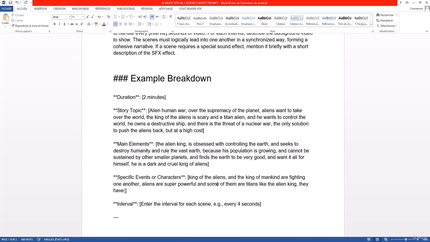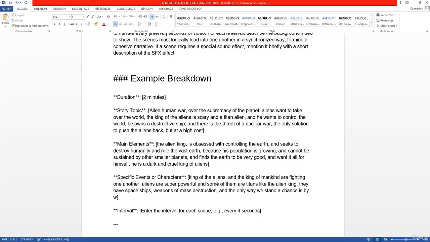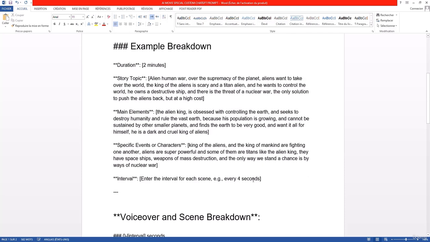They have space ships, weapons of mass destruction, and the only way we stand a chance is by way of nuclear war. Enter the interval for each scene. So in this case, it's 4 seconds. Let's go ahead to 4 seconds.